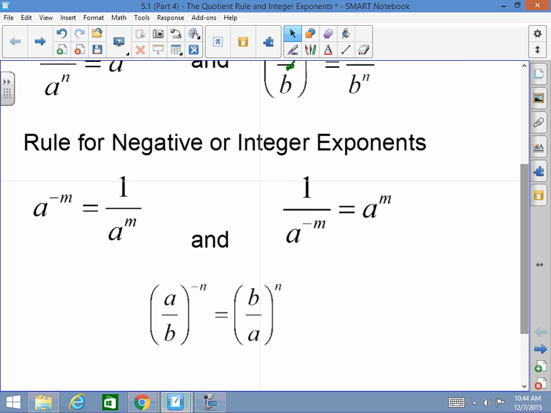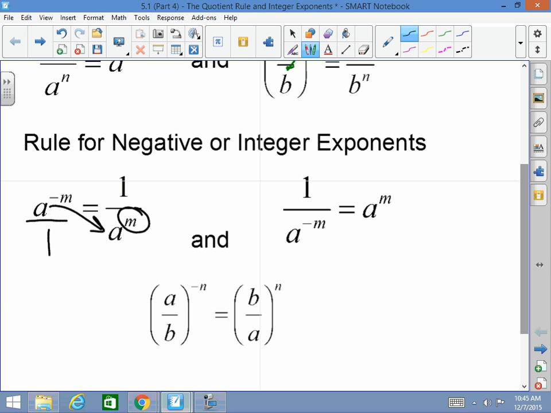Next thing, the negative rule or the integer exponents rule. When I have a negative exponent, my friends, if it's in the numerator like this first one is, I literally bring it down to the denominator and I change the sign of the exponent. Please be careful. I'm not changing the sign of the integer or of the coefficient.